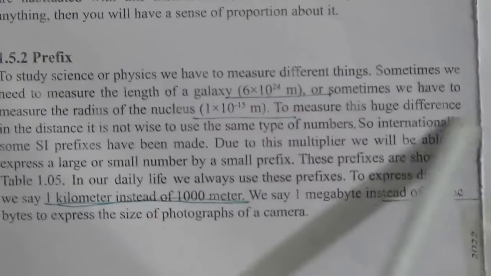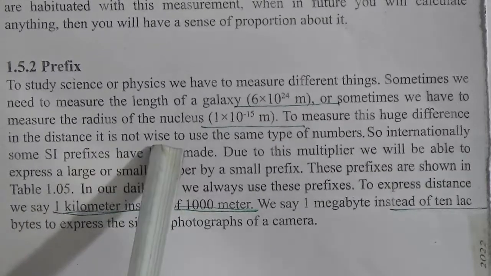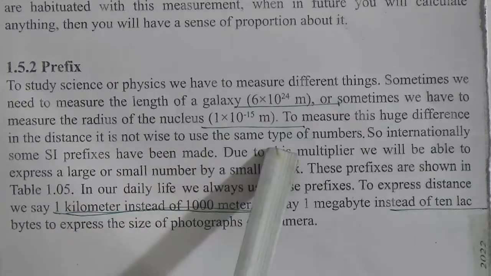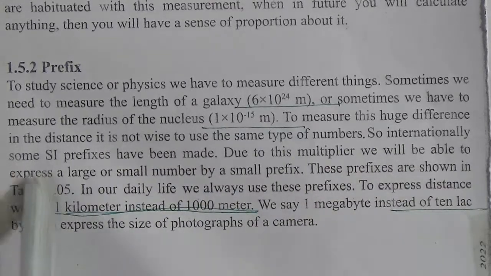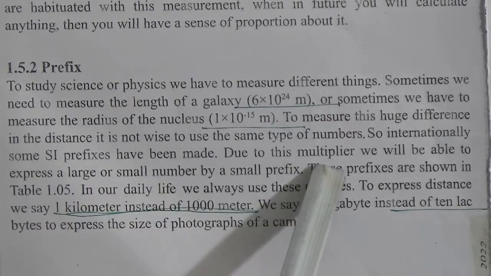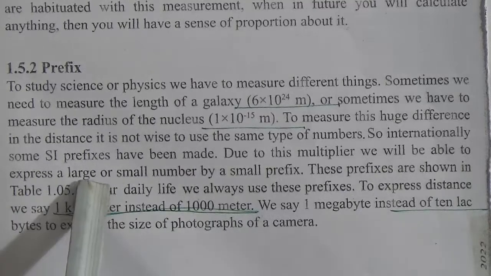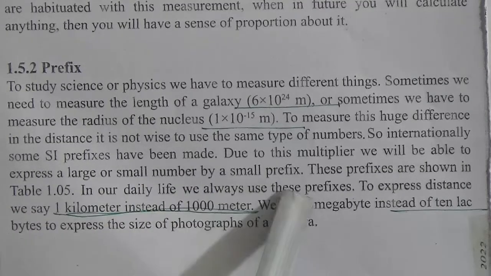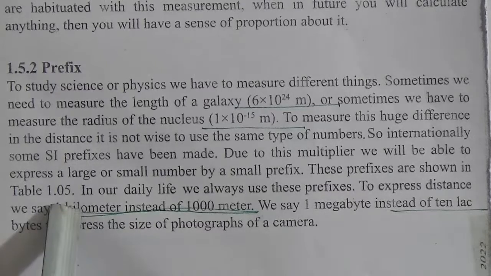To measure this huge difference in distance, it is not wise to use the same type of number. So internationally, some SI prefixes have been made. Due to these multipliers, we will be able to express a large or a small number by a small prefix. These prefixes are shown in table 1.05.